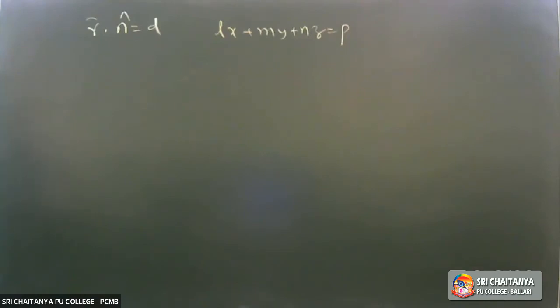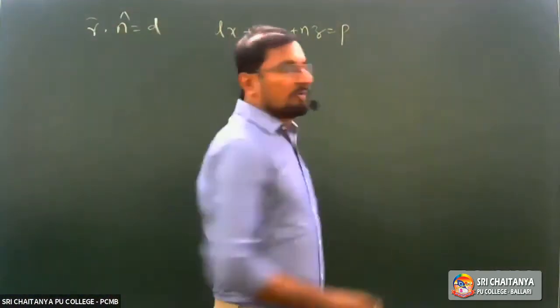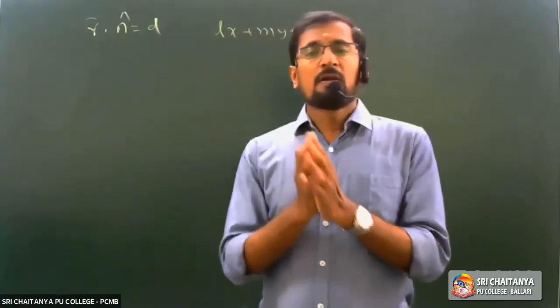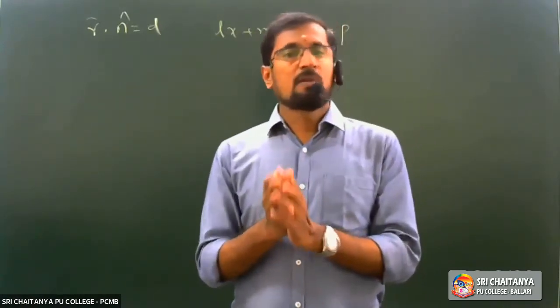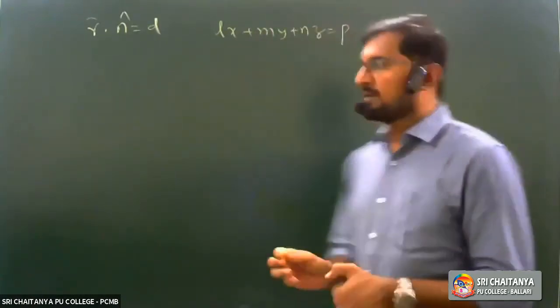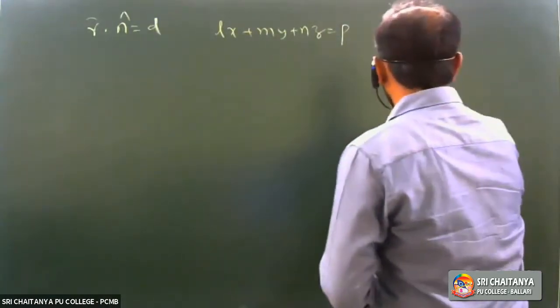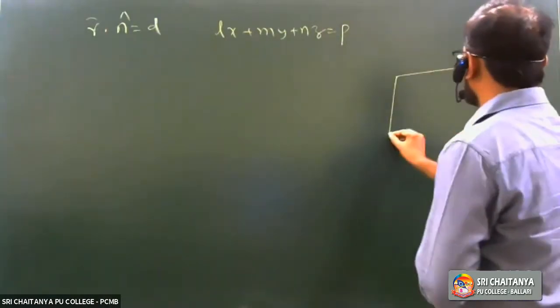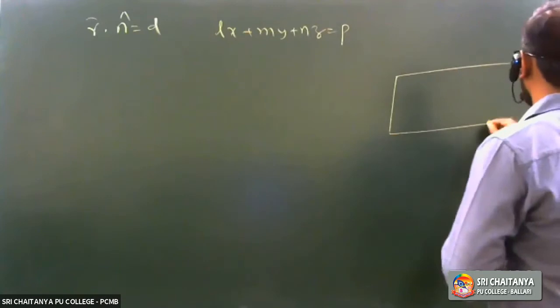How to do that problem? First of all, what is the meaning of the word normal? Normal is nothing but perpendicular, right? This is a plane. I am going to discuss this one 2 or 3 times.